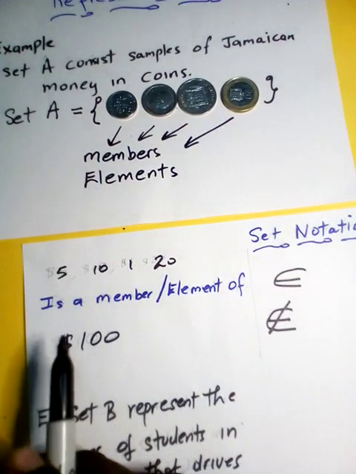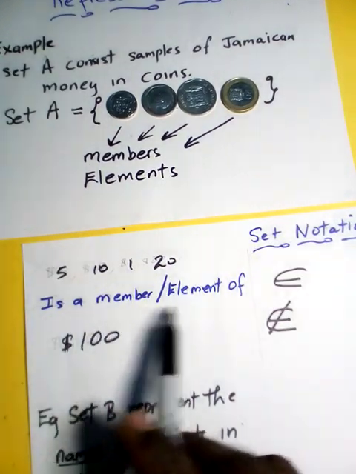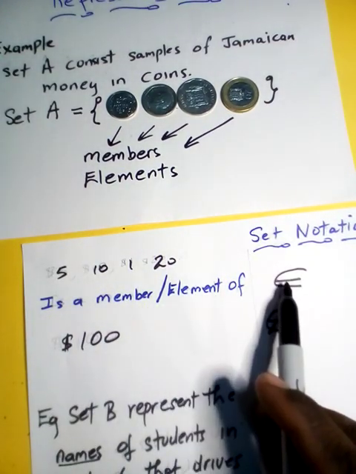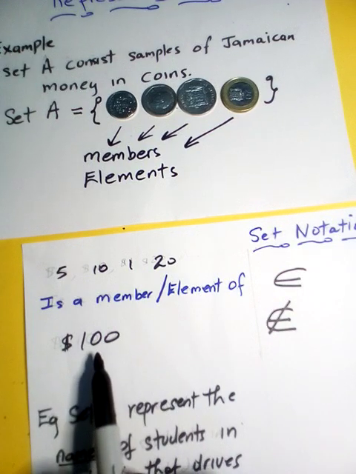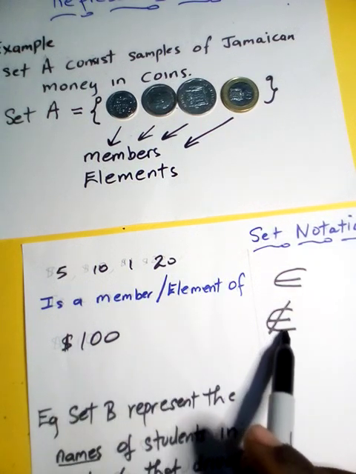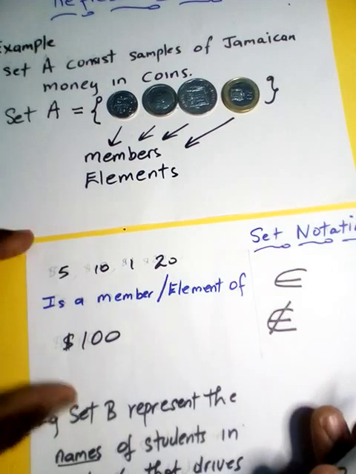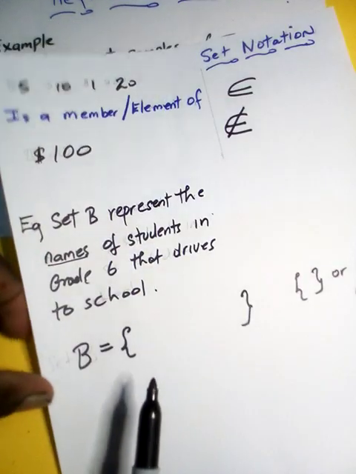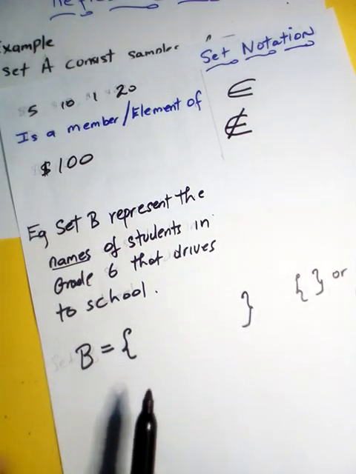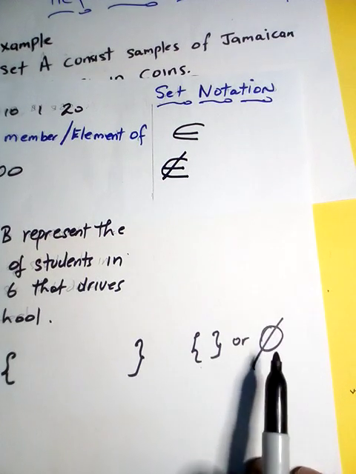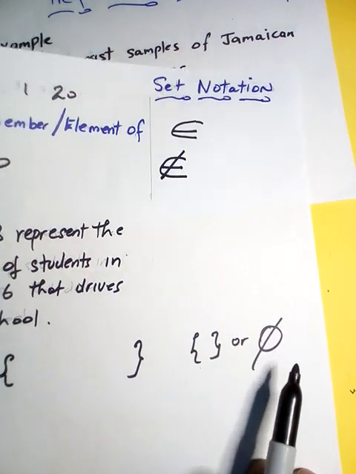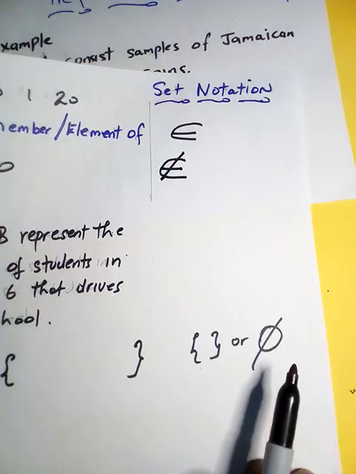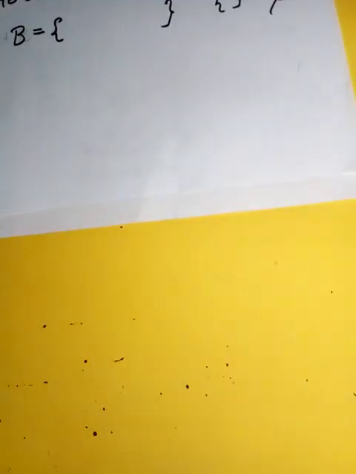So when an object is a member or element of, we use this symbol. When an object is not a member of, we use this symbol or notation. And when there's no member or element in a set, we say that it's empty, and this is a symbol for empty set. Okay? All right, let's go again.